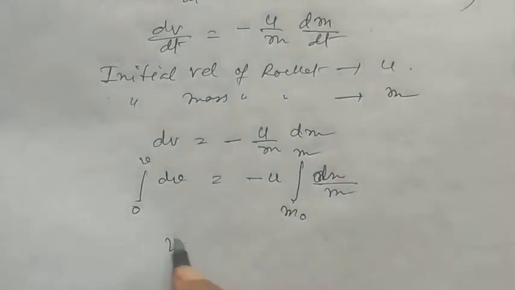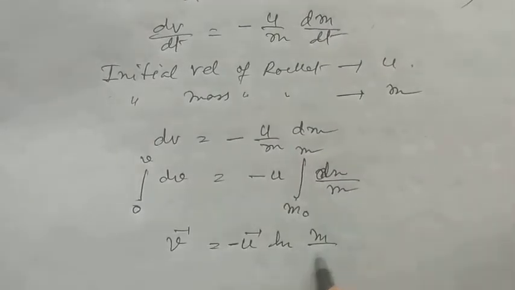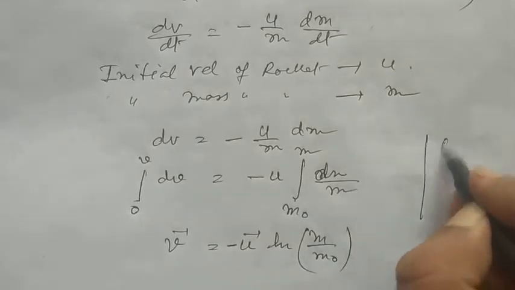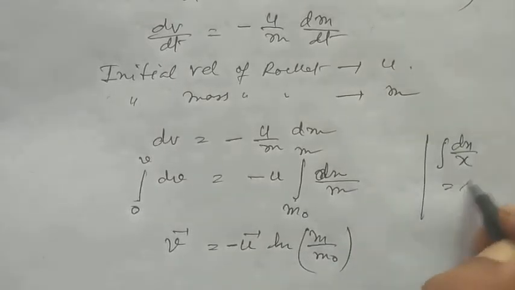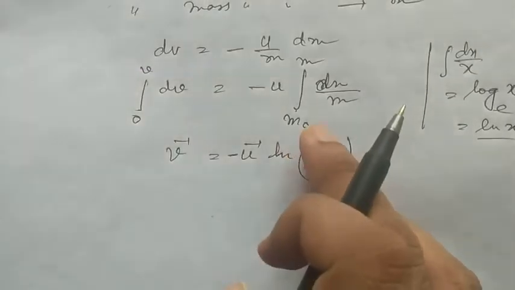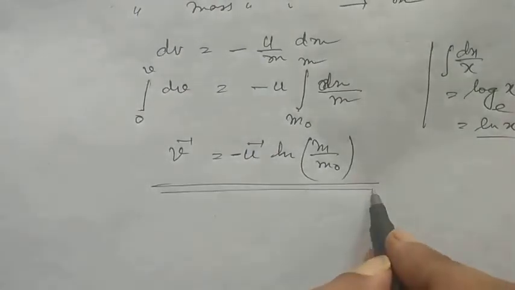So it comes out to be v is equal to u minus ln of m by m naught. Now the integration form of dx by x is log of x to the base e, or ln of x, that is ln of m by m naught, replacing the values of m and m naught. This is known as the instantaneous velocity of the rocket.